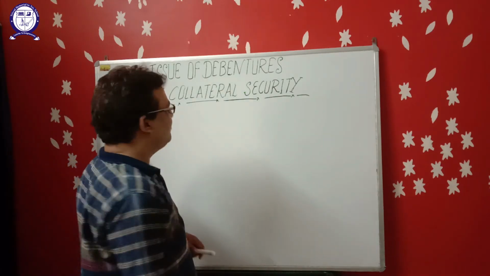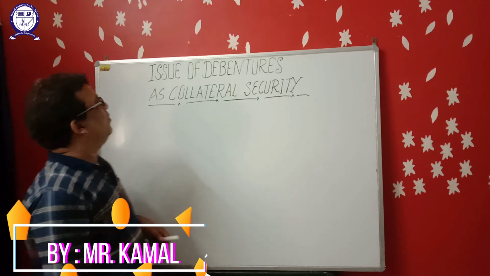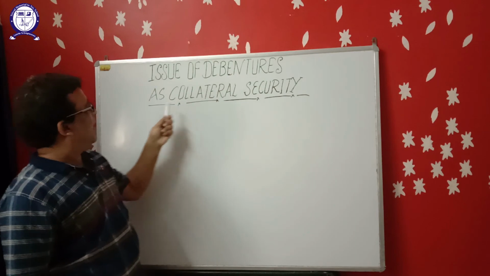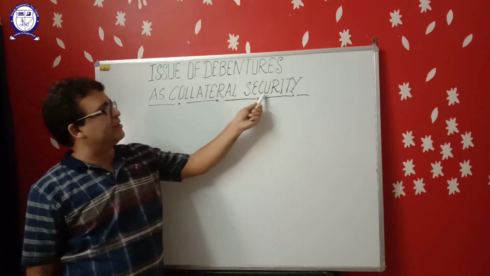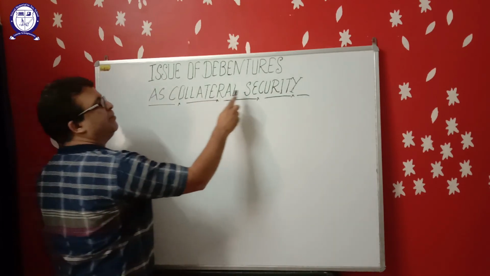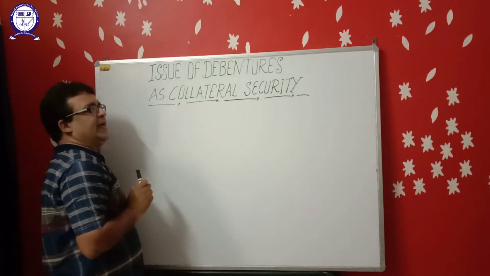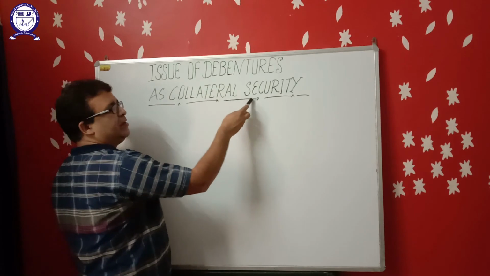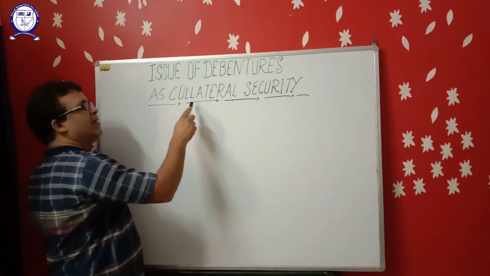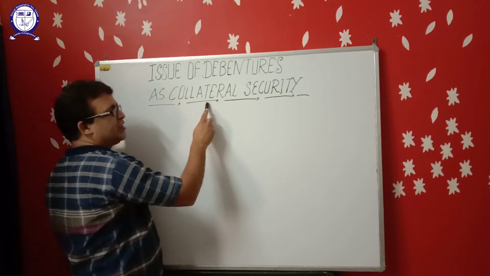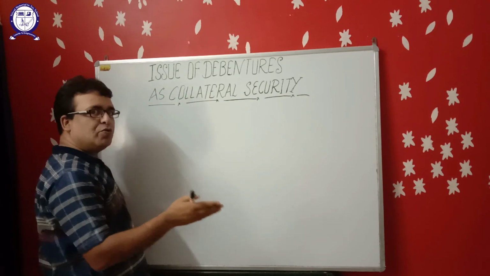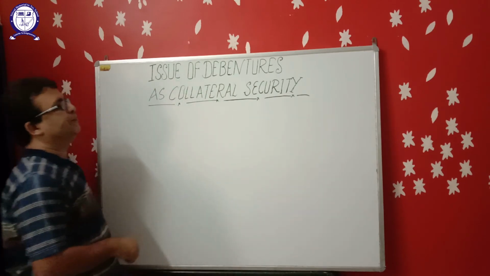Hello students, in this video we will discuss issue of debenture as collateral security. First of all, what is collateral security? When a company takes a loan from the bank or from any other person, the company may have issued some debentures as secondary security in addition to the principal security.